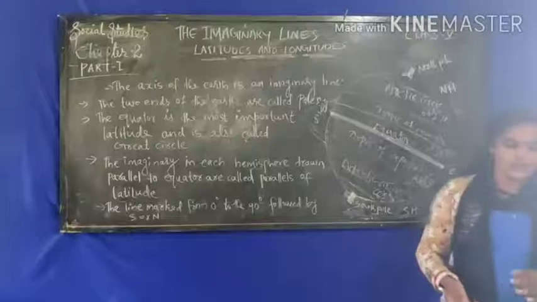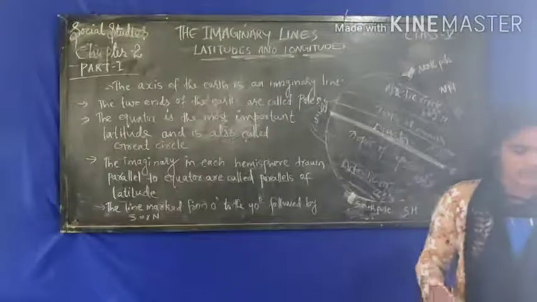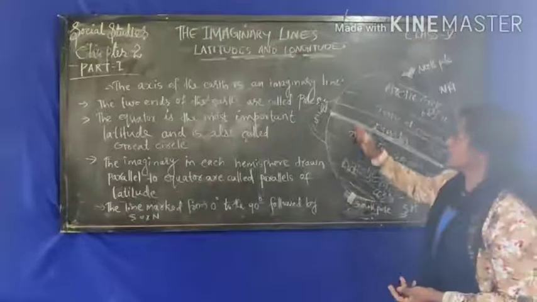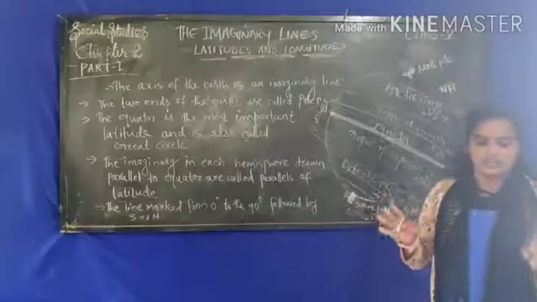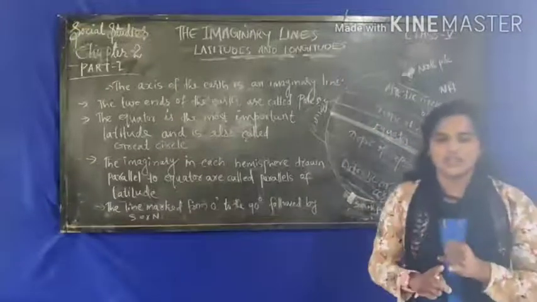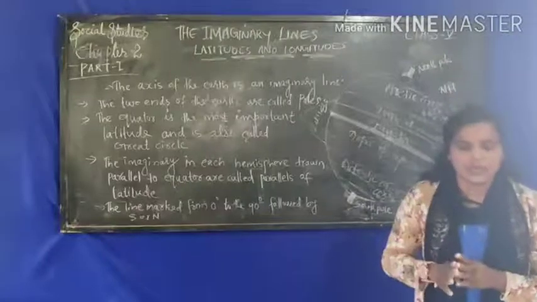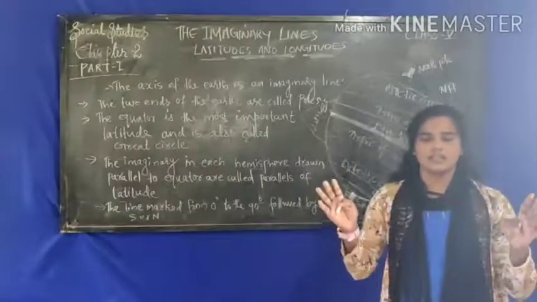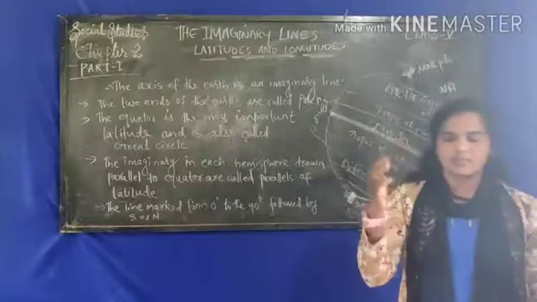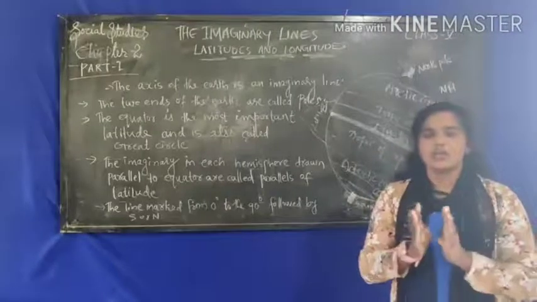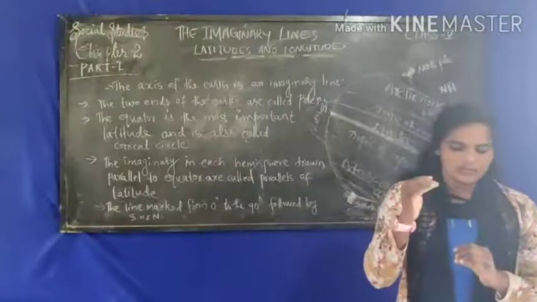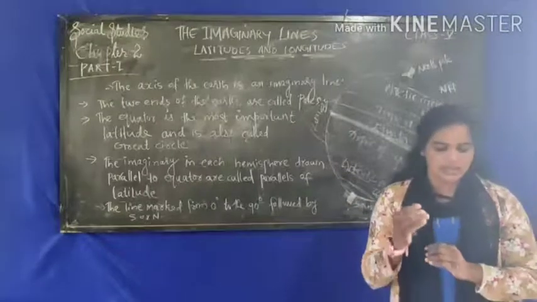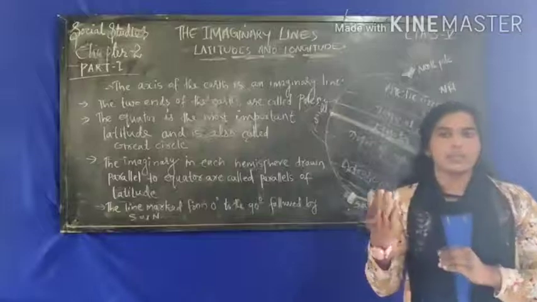I hope you understood all about latitude, and let me just revise what we have learned today. See the atlas. As we have studied, a globe is a small model of the earth, so it shows only the continents and countries, and we cannot get the location of particular places such as Mumbai, Patna, Delhi.